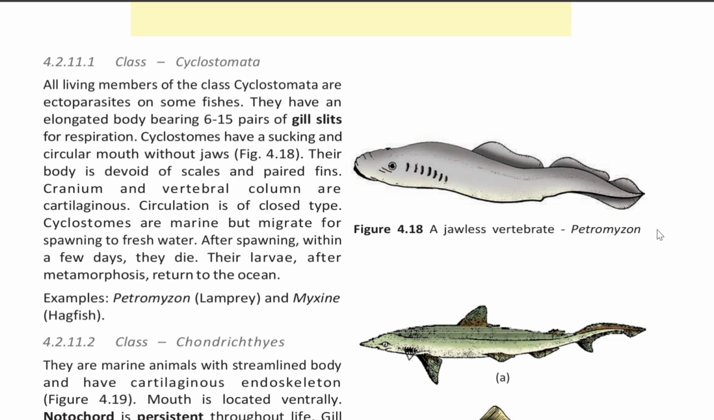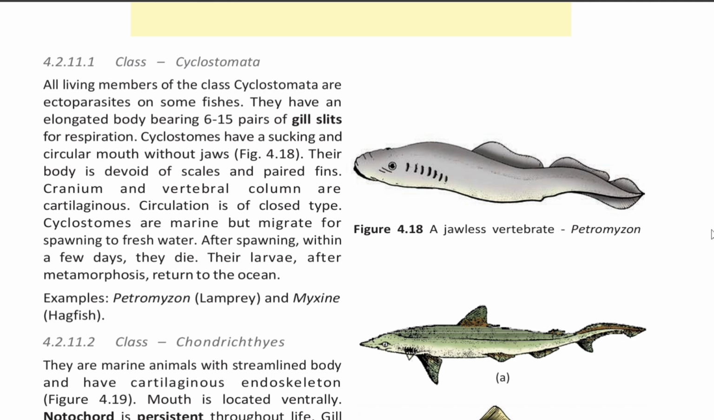4.2.11.1 Class Cyclostomata. All living members of class Cyclostomata are ectoparasites on some fishes. They have an elongated body bearing 6 to 15 pairs of gill slits for respiration. Cyclostomes have a sucking and circular mouth without jaws. Their body is devoid of scales and paired fins. Cranium and vertebral column are cartilaginous.